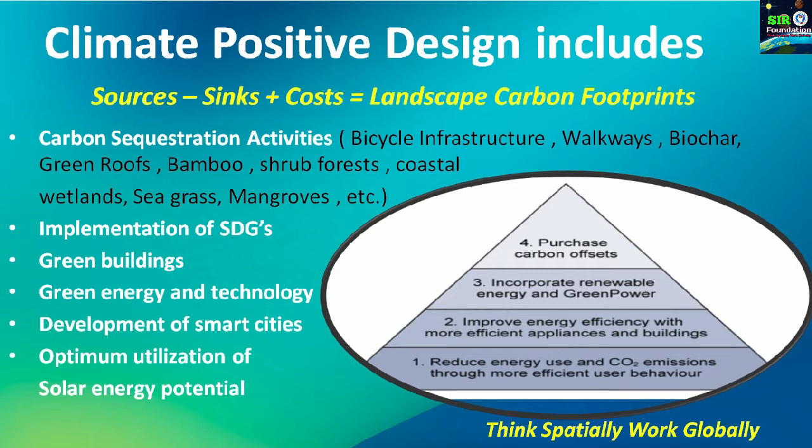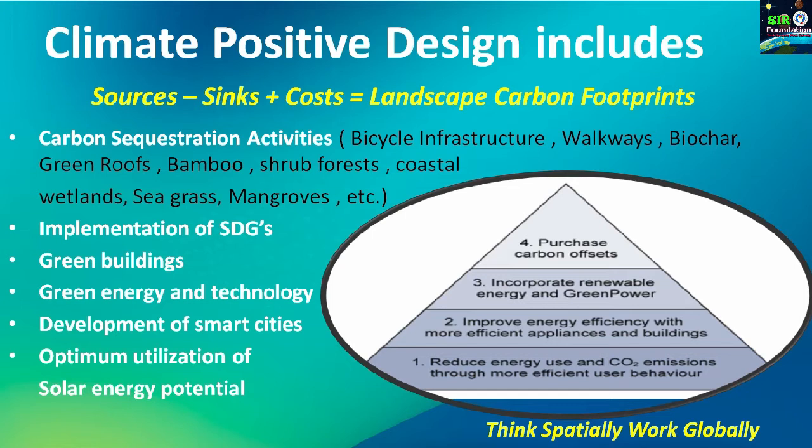Second step, to improve energy efficiency with more efficient appliances and buildings. If we are using more efficient appliances, like electric appliances which have a good star rating, or if we are building a structure which gets more natural sunlight for its lighting, or which uses solar energy or some renewable form of energy to energize that particular structure, that again helps us to have climate positive design.